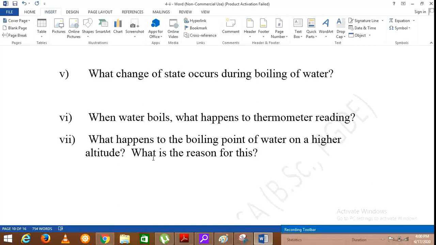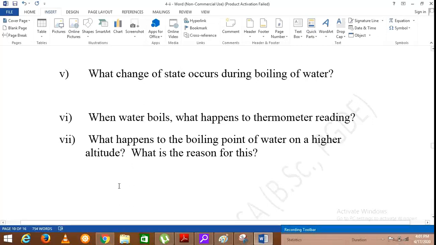The reason is, when the surrounding pressure decreases, the boiling point decreases. When the altitude increases, the surrounding pressure or the atmospheric pressure decreases.